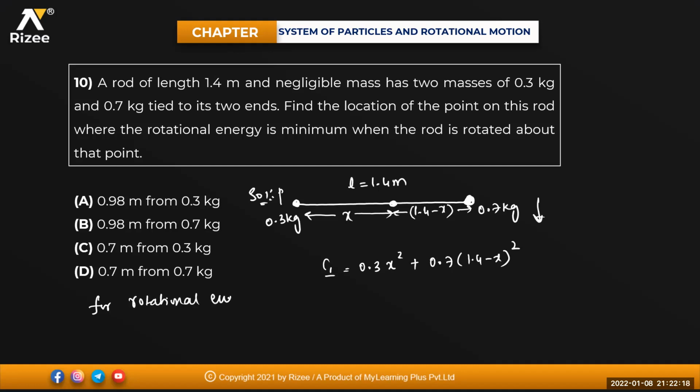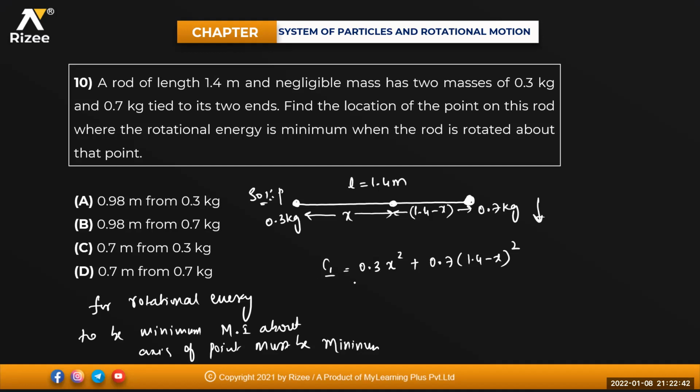For rotational energy to be minimum, the moment of inertia about the axis of the point on which it is rotating must be minimum.